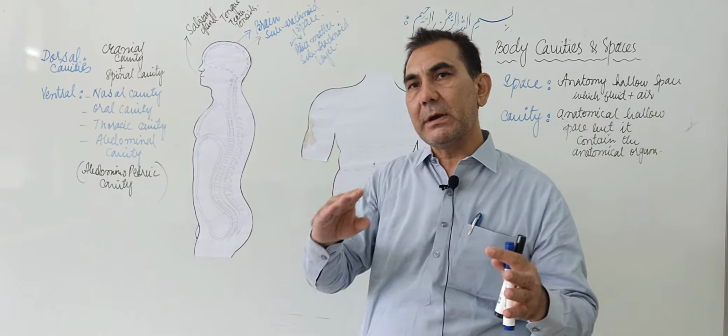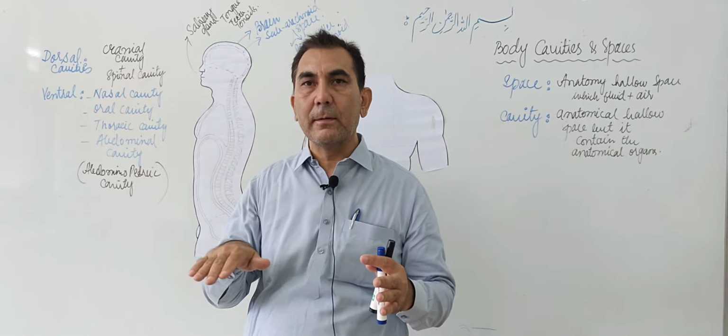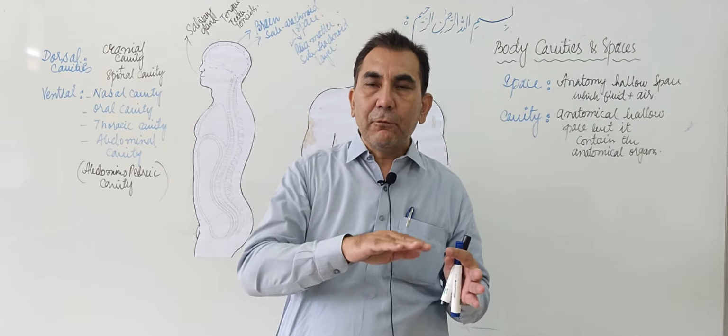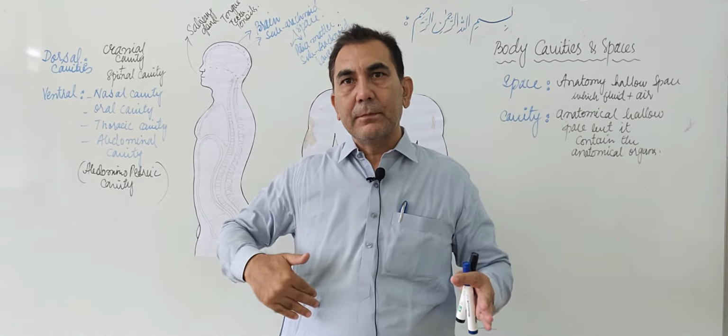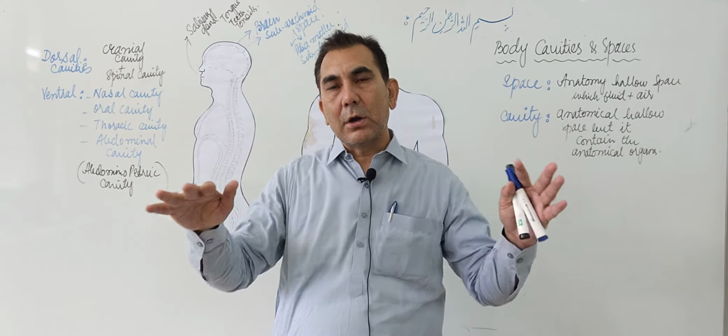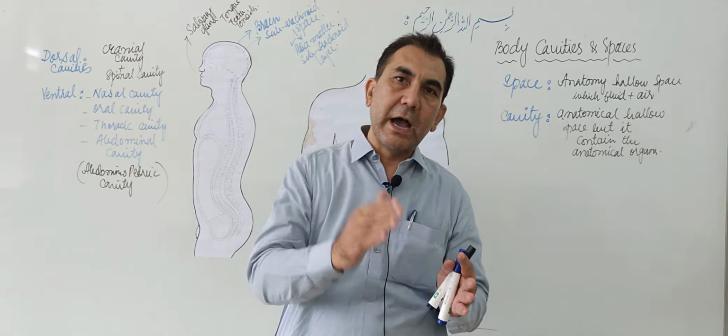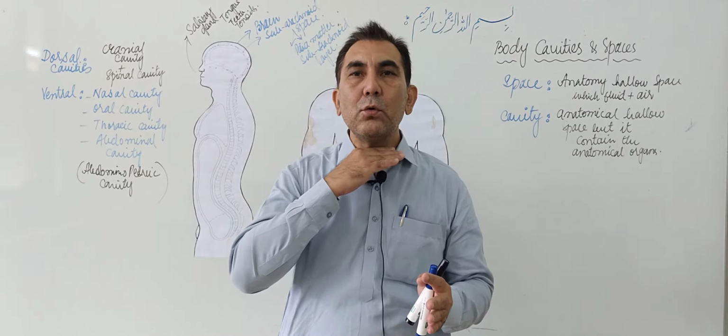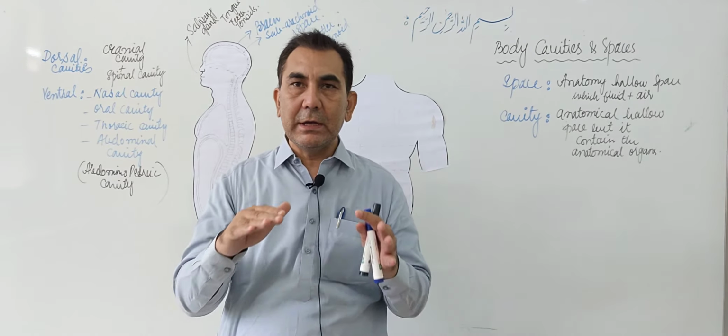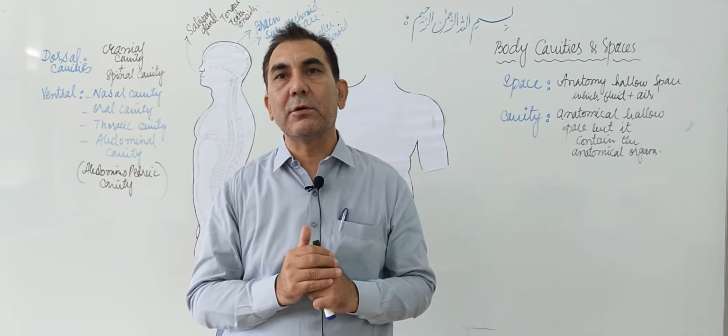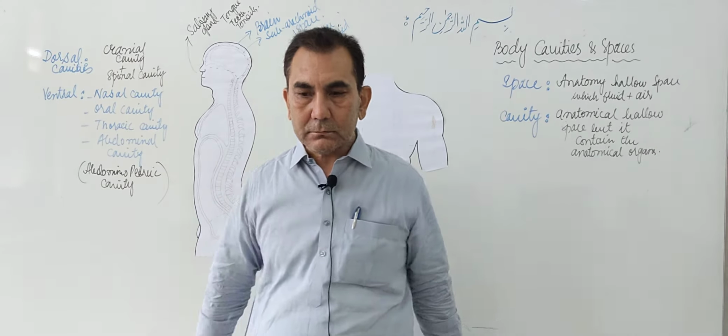Now the two portions remaining are the roof and the floor of the thoracic cavity. The floor of the thoracic cavity is made up or covered by the diaphragm muscles, and the roof of the thoracic cavity is made up or covered by the base of the neck.